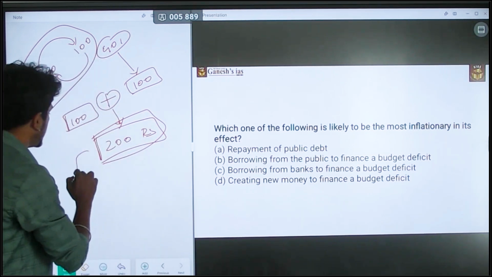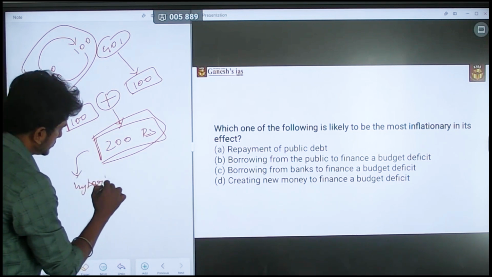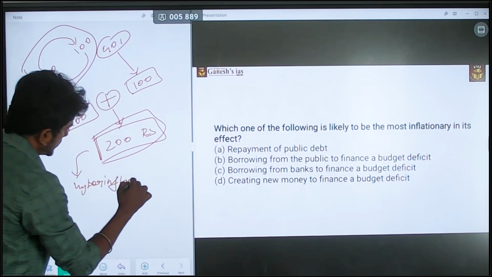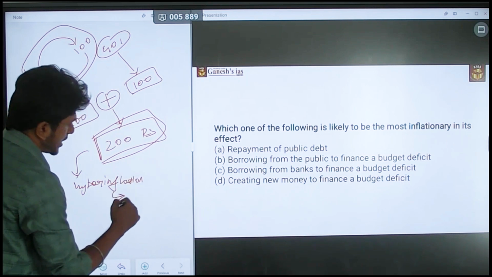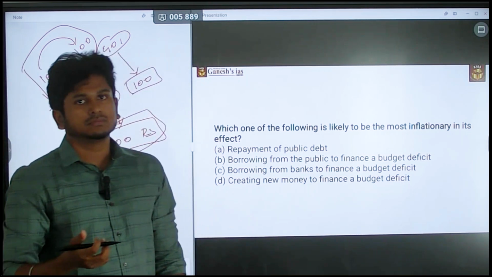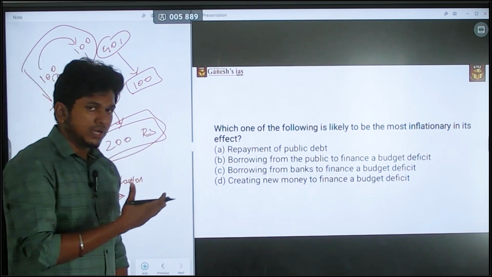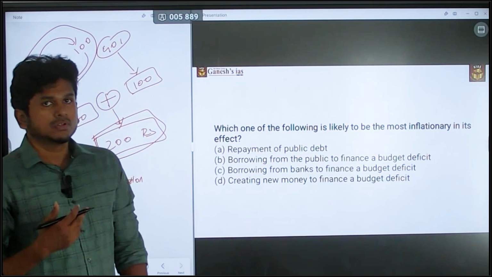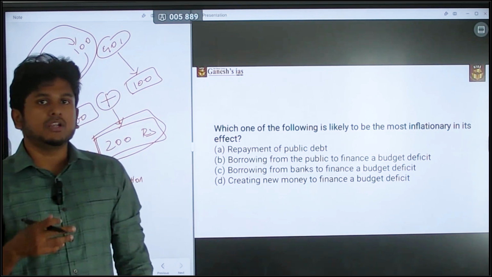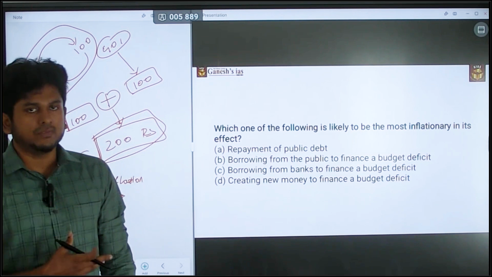That may lead to hyperinflation. The best examples of this hyperinflation scenario are Zimbabwe and Venezuela. That is what happened in Venezuela and Zimbabwe. They created new money to manage their budget deficit, and that led to hyperinflation.